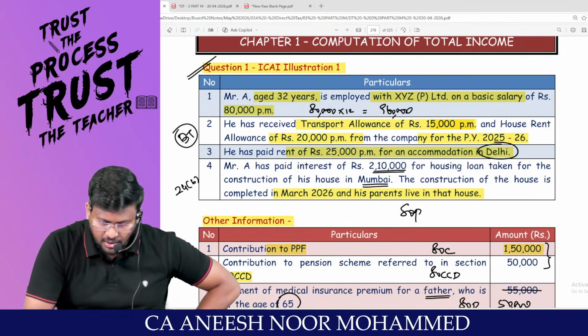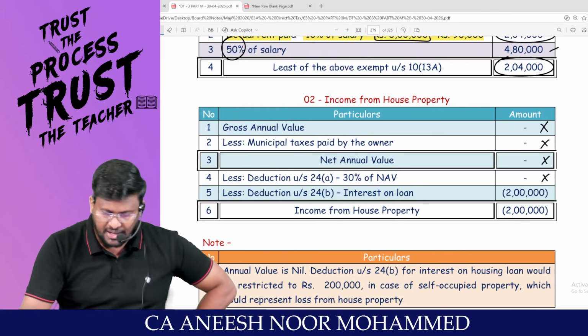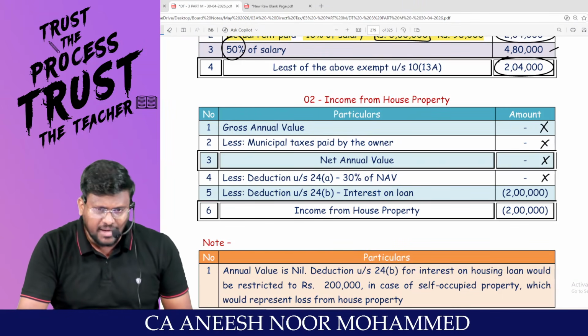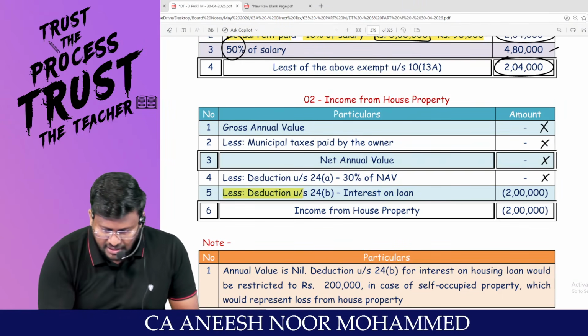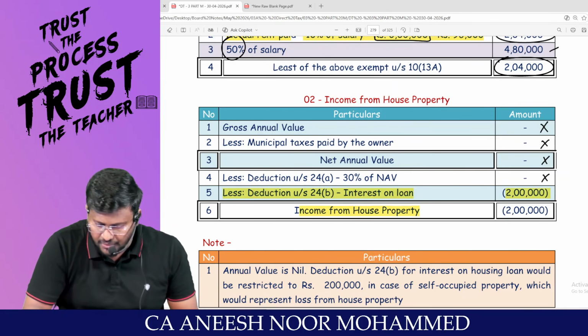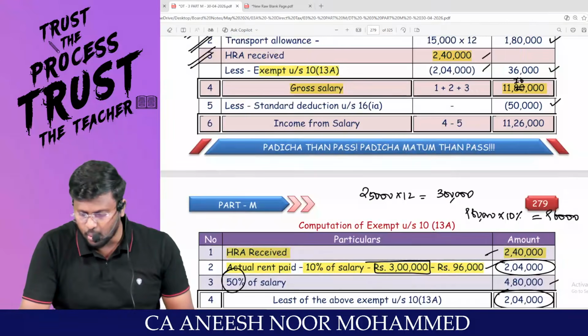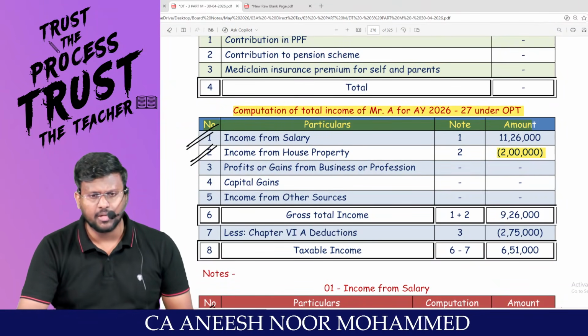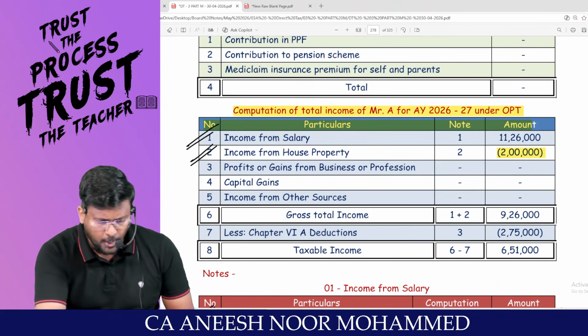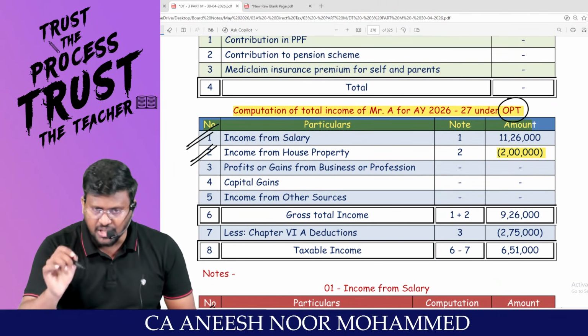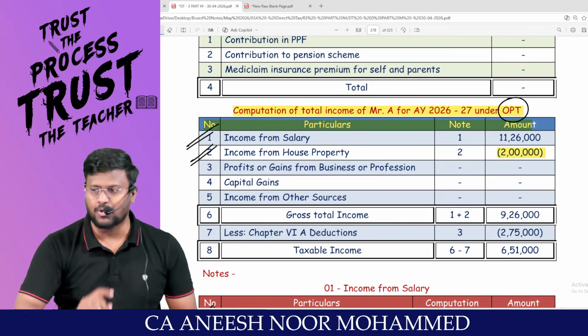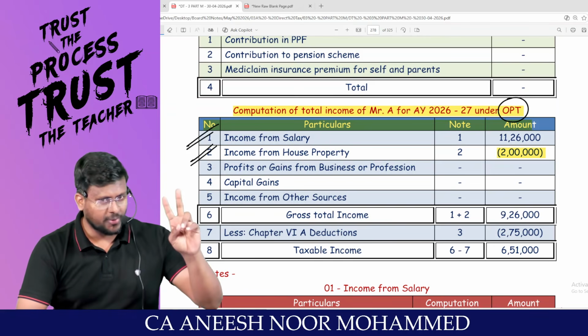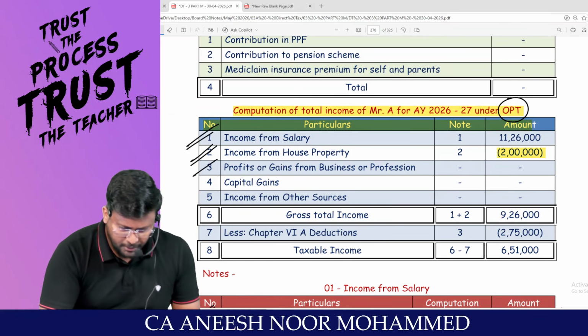What is the interest paid? 2,10,000. Can you claim, sir, 2 lakh? Yes. That means deduction under 24B, 2 lakh. Then loss from house property will be how much? Sir, that's what they have written here. Loss from house property, 2 lakh. Are you traveling through the optional tax regime? Under the optional tax regime, inter-head adjustment is possible up to an amount of how much? 2 lakh.